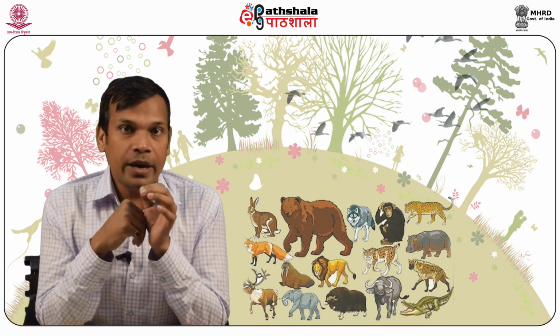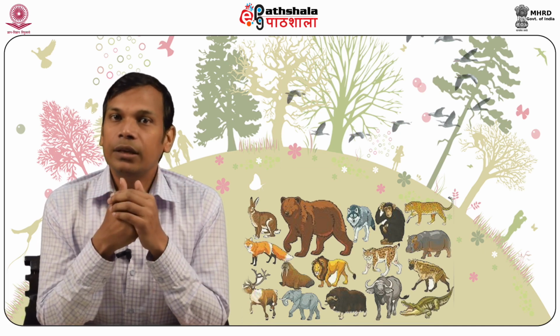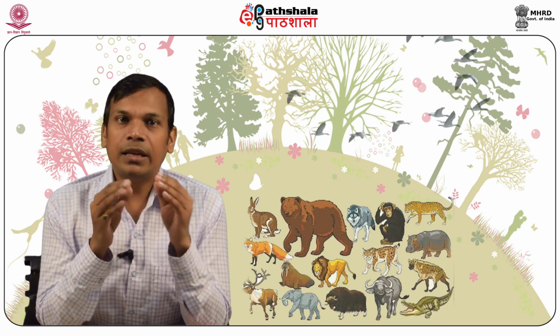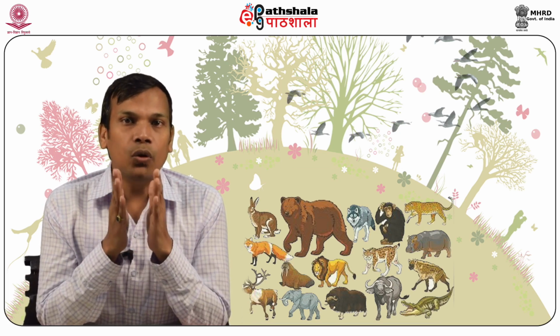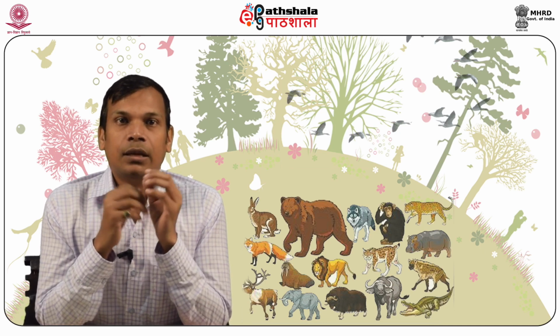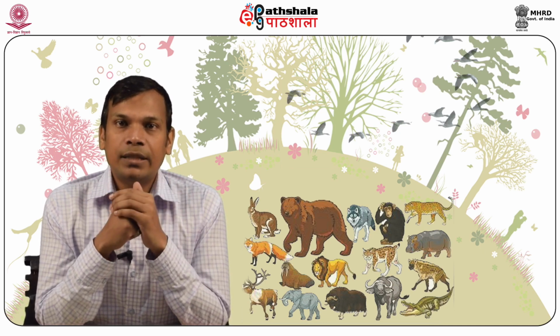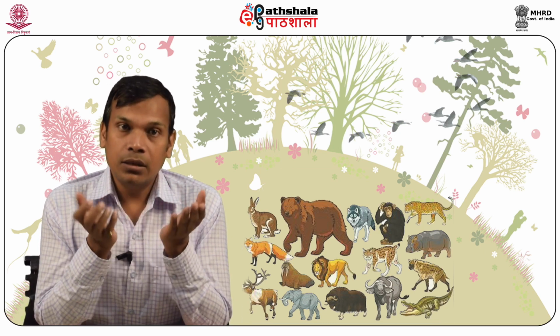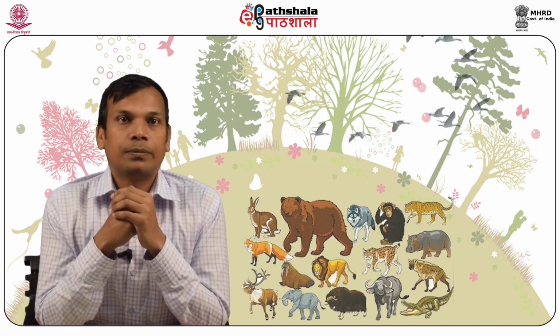It can be categorized into gaseous cycles, in which the reservoir is in the atmosphere or hydrosphere, and sedimentary cycles, in which the reservoir is present in the earth crust or in the lithosphere.